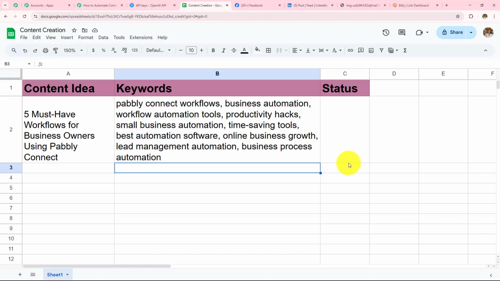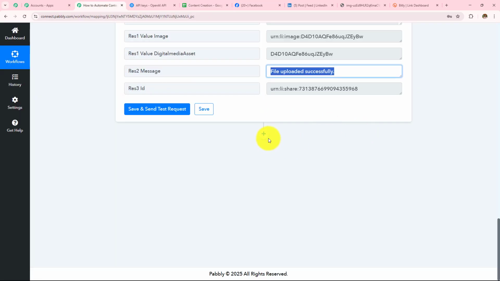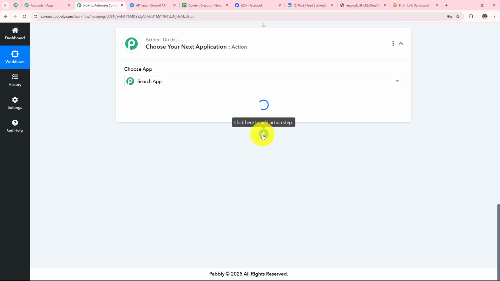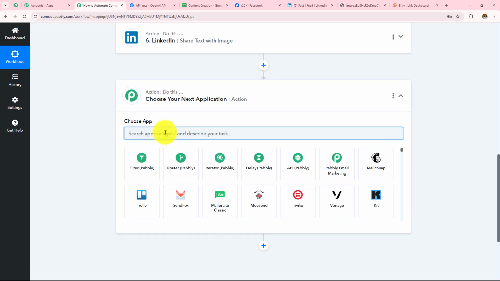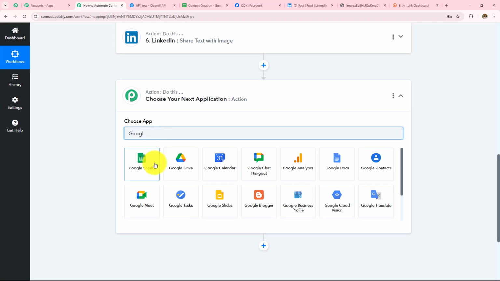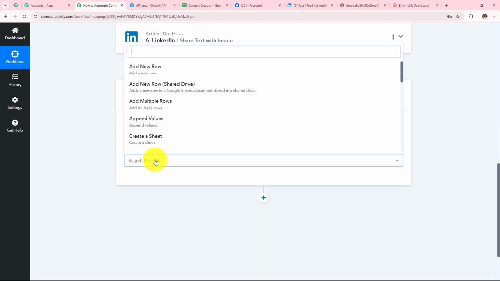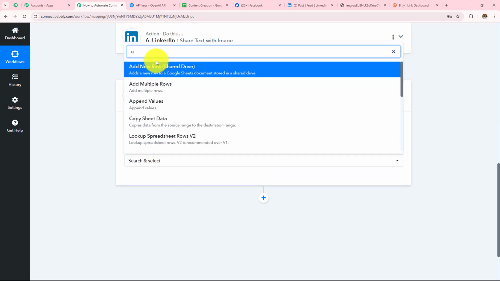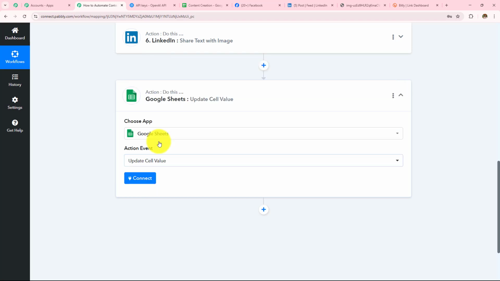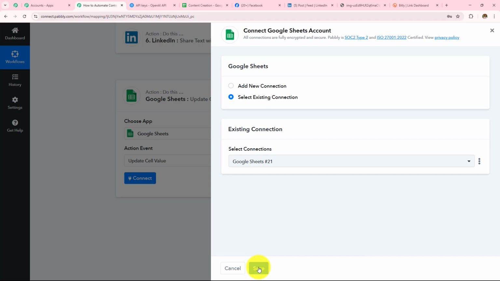Sheets spreadsheet. This status column should be updated whether the content has been posted or not. So what I'm going to do, I'm going to click on this add action step button and then search for my final action application, which is Google Sheets. And then in my action event, as I have to update the cell value, I'm going to select this as my action event and click on connect. Now, as I already have an existing connection, I'll go with save.